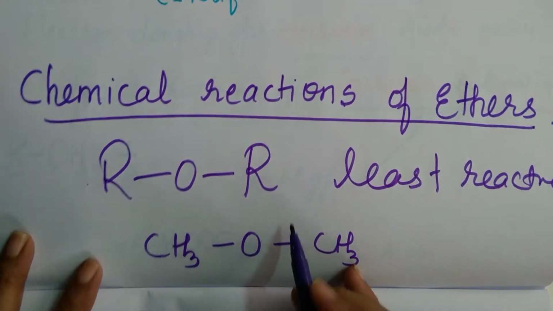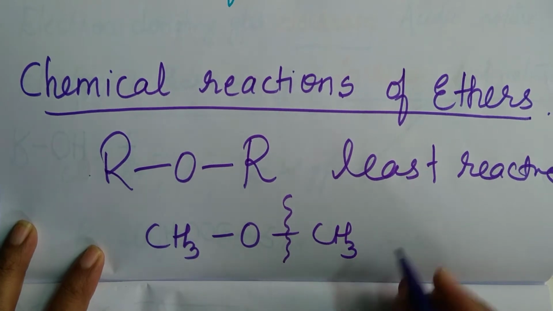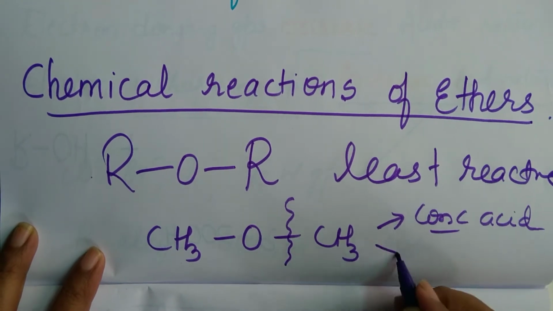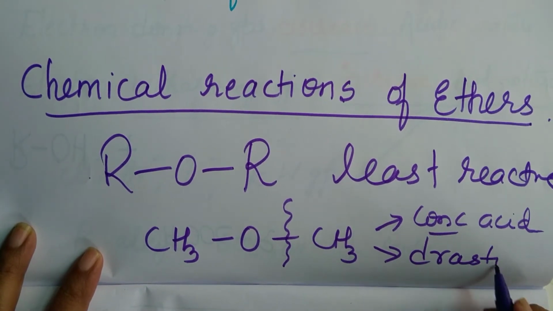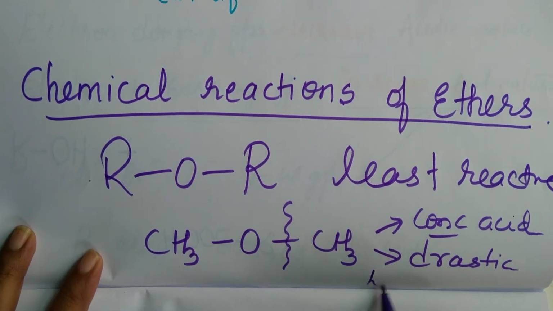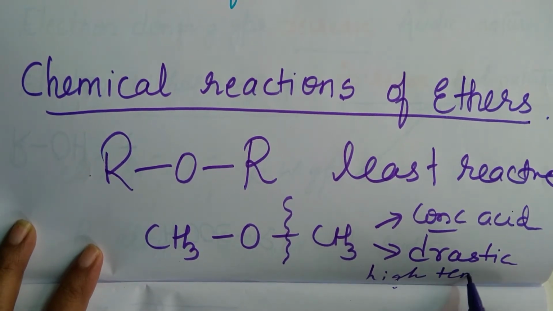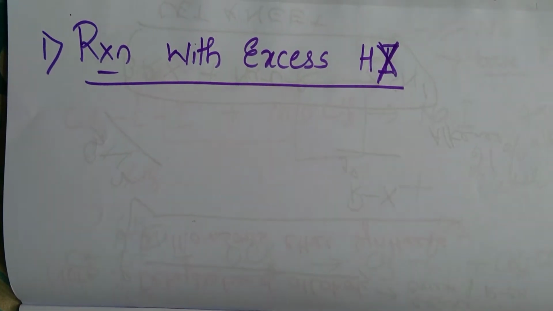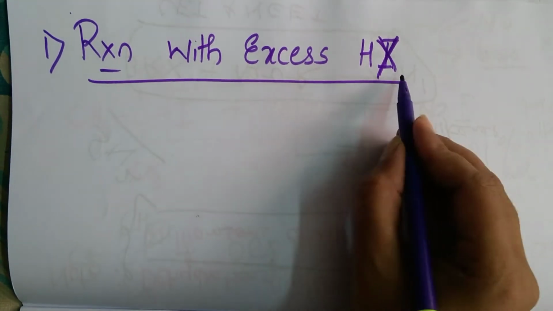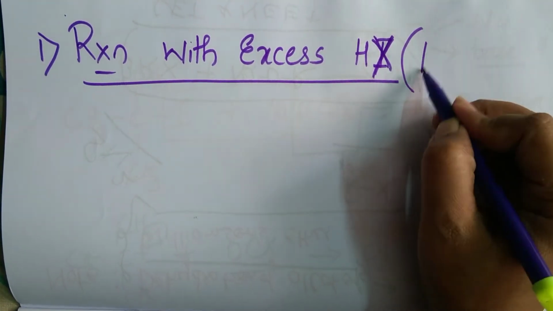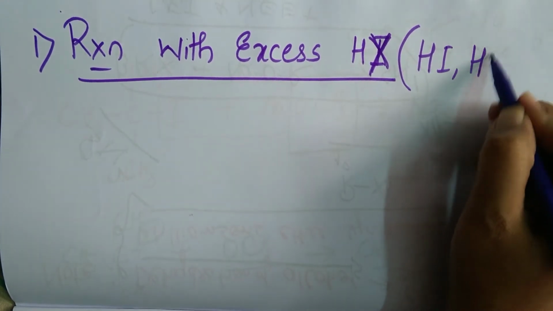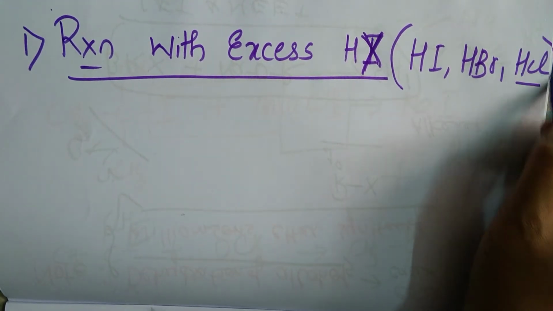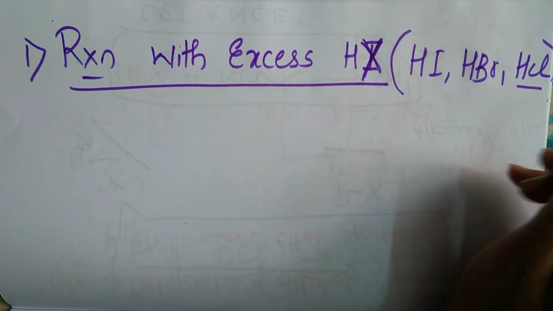So if at all you want to break the bond between carbon and oxygen, you need to use concentrated acids and drastic conditions. So what are the drastic conditions? Like high temperature, high pressure and catalyst. So first we will look into the reaction of ethers with excess of HX. What are the examples of HX? It is hydrogen iodide, hydrogen bromide and hydrogen chloride, that is hydriodic acid, hydrobromic acid and hydrochloric acid.